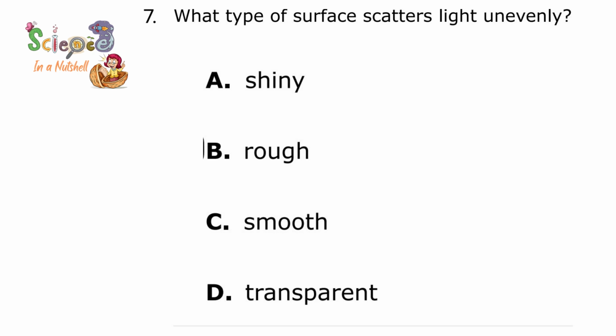Now with number 7, what type of surface scatters light unevenly? Scatters light unevenly means in many directions. Is it shiny, rough, smooth, or transparent? That's right. The rough surface will scatter, meaning divide, the light rays in many directions. Unevenly means not equal to each other.